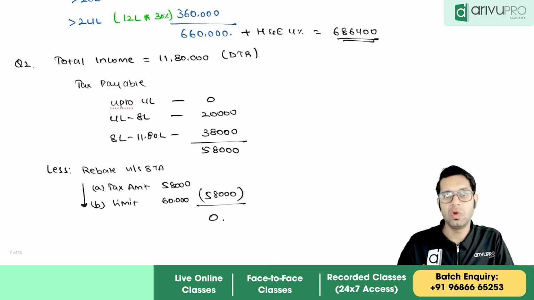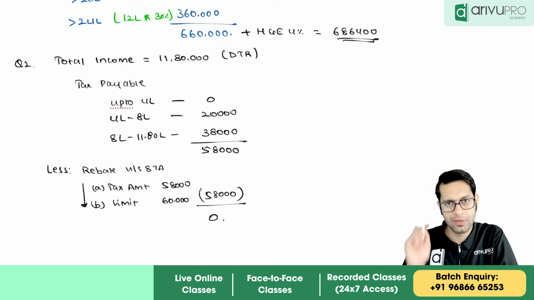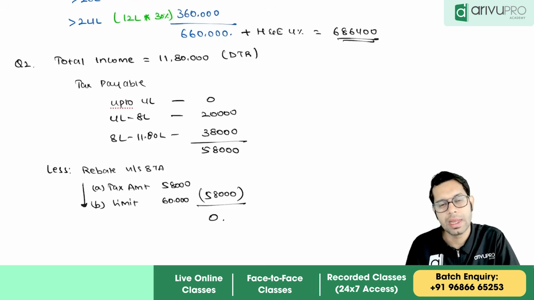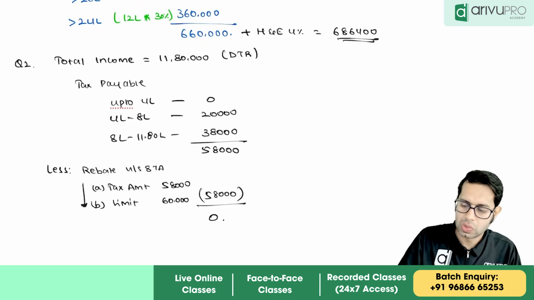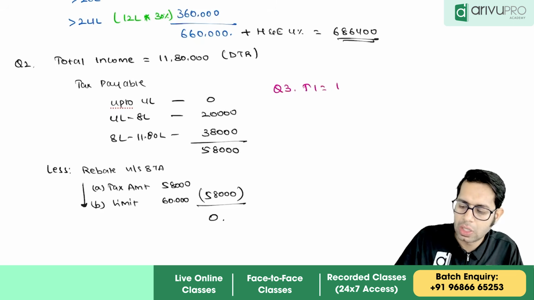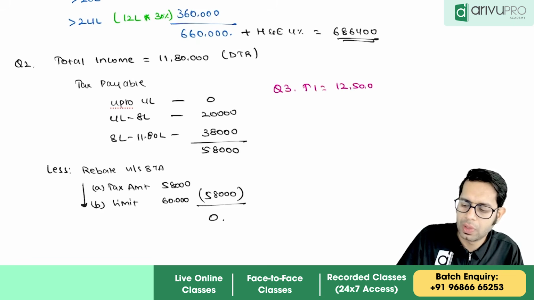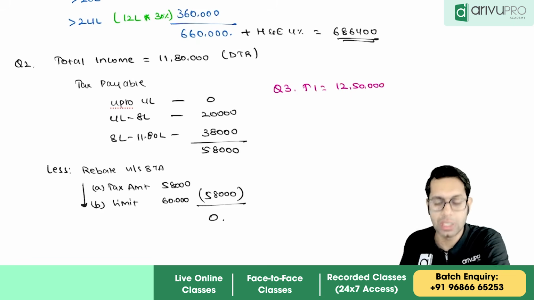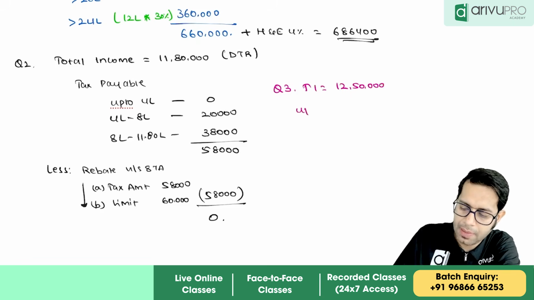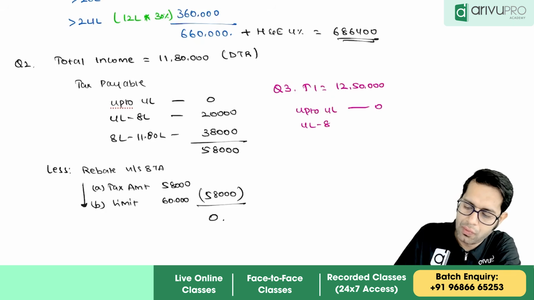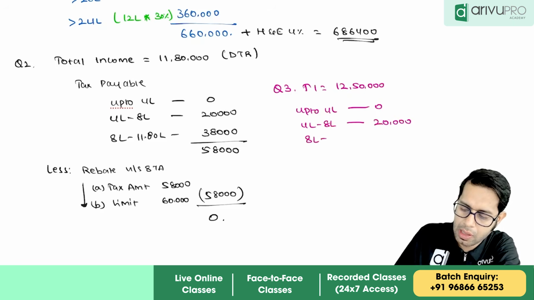Now, there is one more method of calculating rebate for the default tax regime if their total income is more than 12 lakh. So that question also I'll take. Question number 3. Let us say the total income is 12 lakh 50,000 rupees. So what is my tax up to 4 lakhs? It is 0. 4 lakhs to 8 lakhs, 20,000. 8 lakhs to 12 lakhs, 40,000.